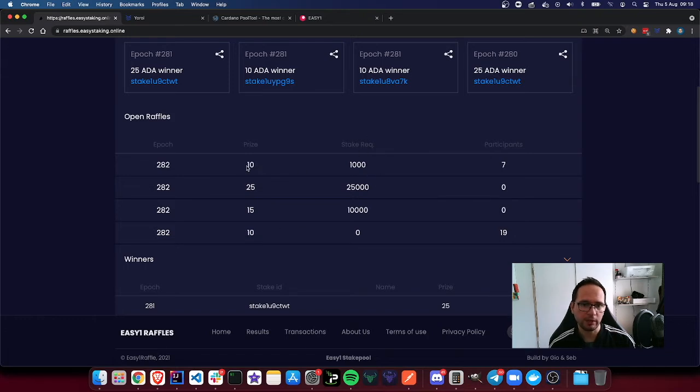As you can see here, there are 2 raffles for 10 ADA, the second of which requires 1,000 ADA staked, and there are 2 more raffles that require 10,000 ADA in order to win 15 and 25,000 ADA to win 25. And you can also see that the number of participants is different. Of course, the majority are where there are no stake requirements, and then only 7 for the 1,000 ADA required.